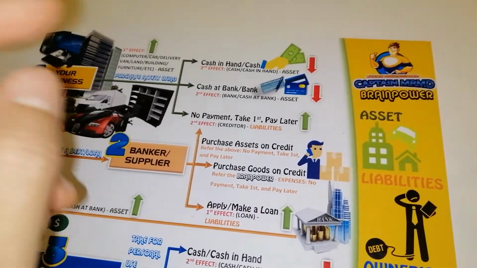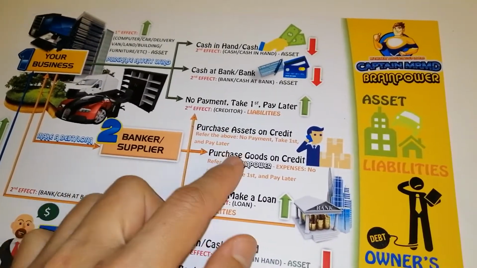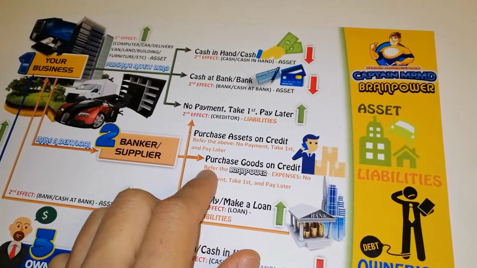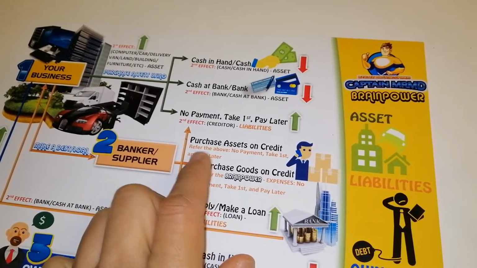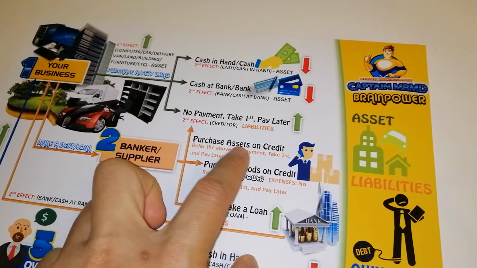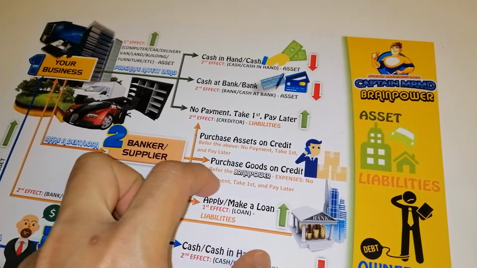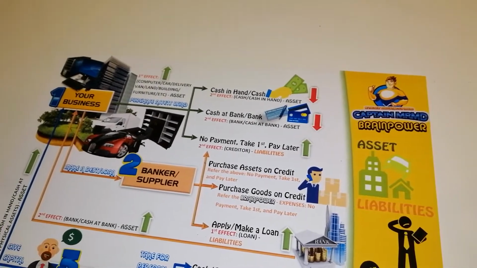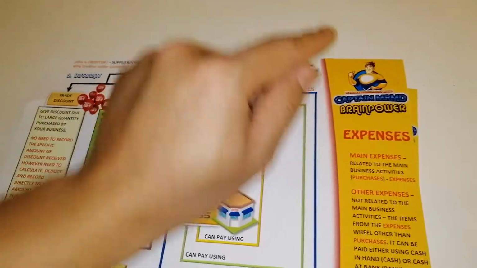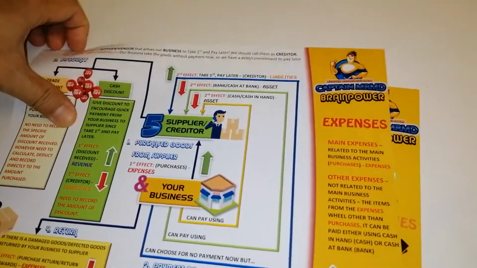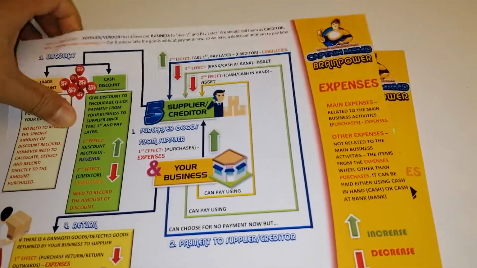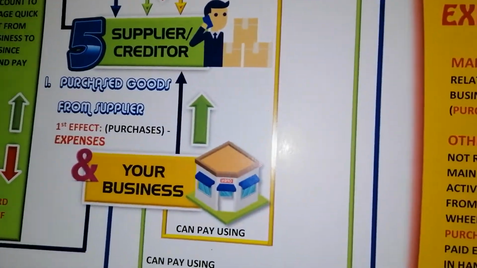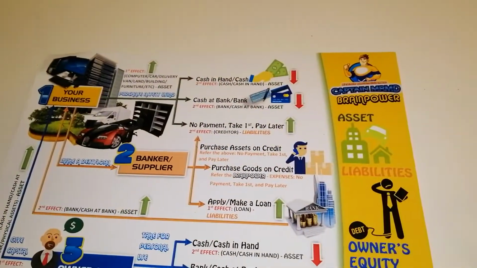A business. So, purchase goods on credit, refer to the brain power for expenses. I don't want to discuss this part for now, because we have a very specific brain power for expenses that will involve your business and supplier. After this, we covered this one.